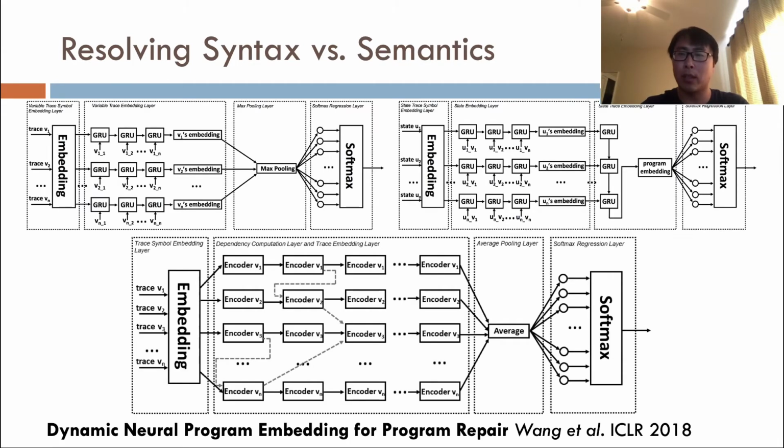In particular, we proposed 3 models, all learning from dynamic runs of a program. If you recall the example program, which troubled the static models, any one of these models would have little problem in dealing with them. If you're interested to know more, please refer to our paper published at ICLR 18.